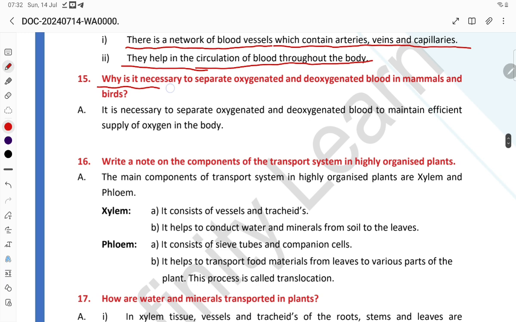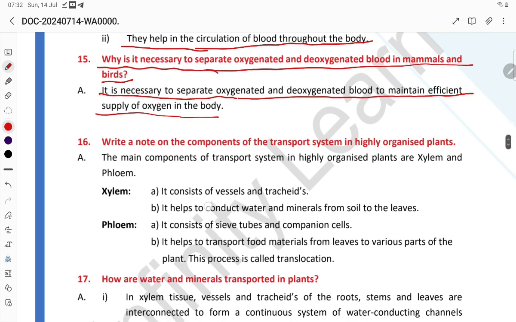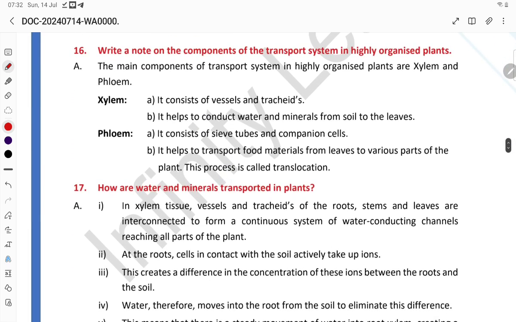Why is it necessary to separate the oxygenated and deoxygenated blood in the mammal's blood? It is necessary to separate oxygenated and deoxygenated blood to maintain a sufficient supply of oxygen in the body.